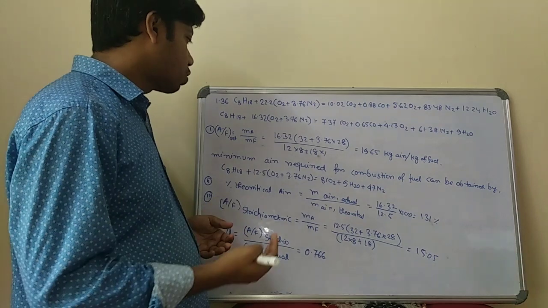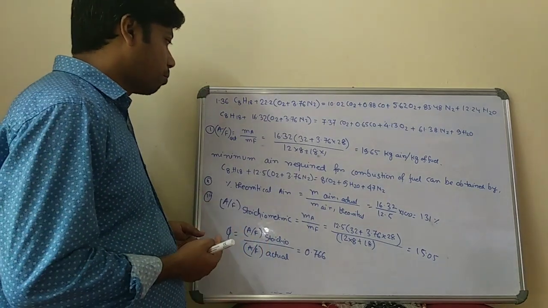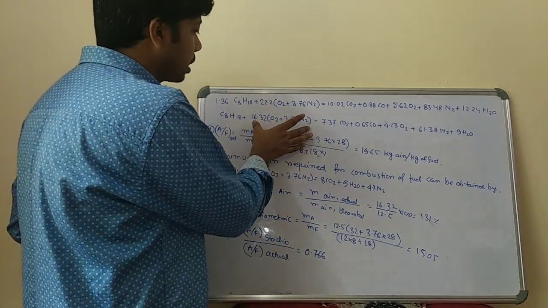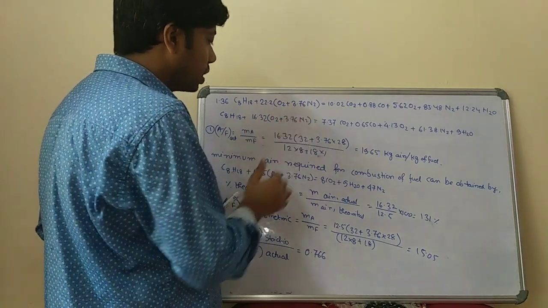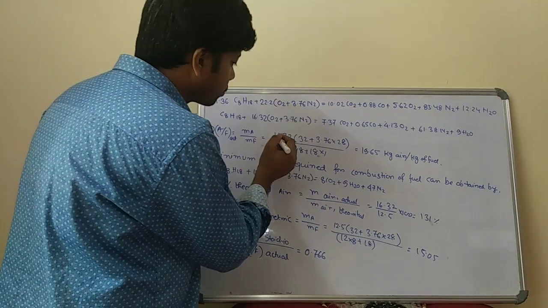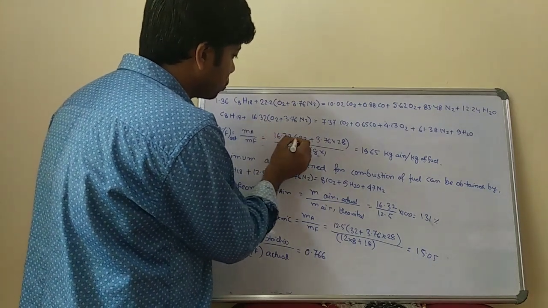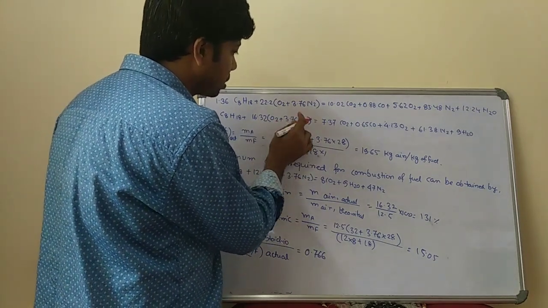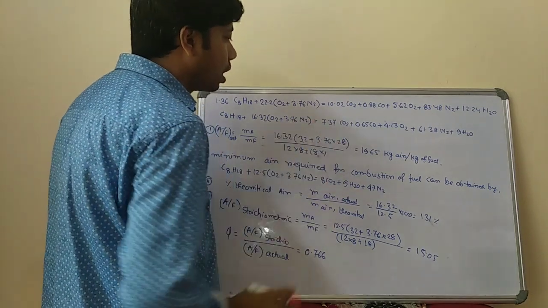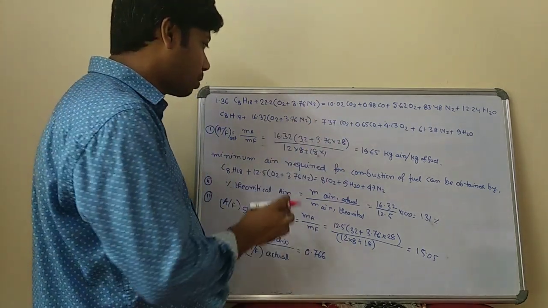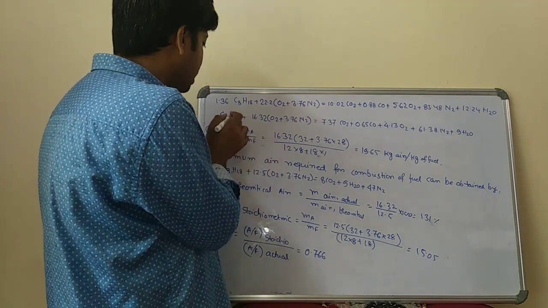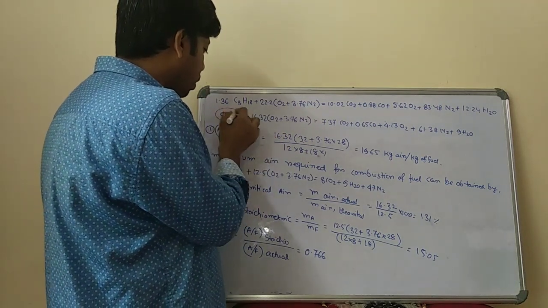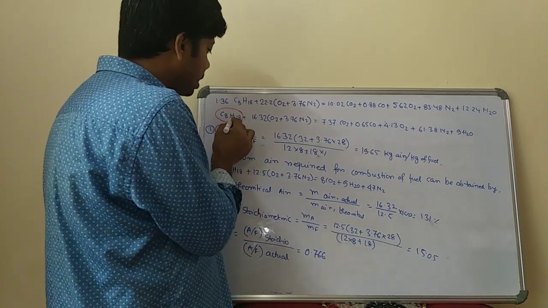Air fuel ratio means mass of air divided by mass of fuel. Mass of air here is 16.32 into oxygen, that is 32, plus 3.76 into N2, which is 28, divided by the mass of fuel. The fuel is octane, C8H18.